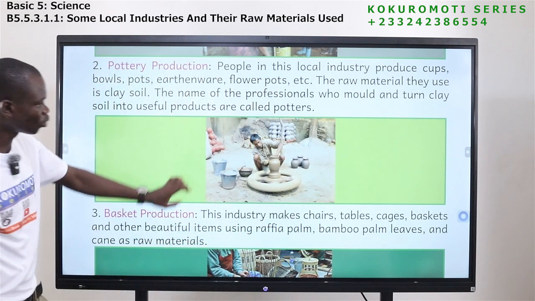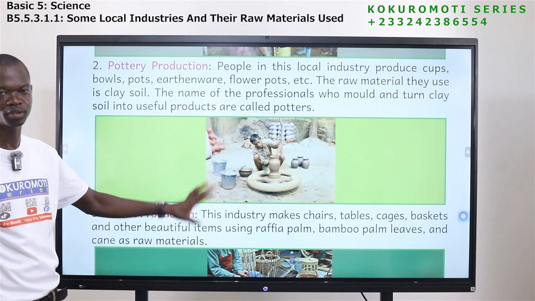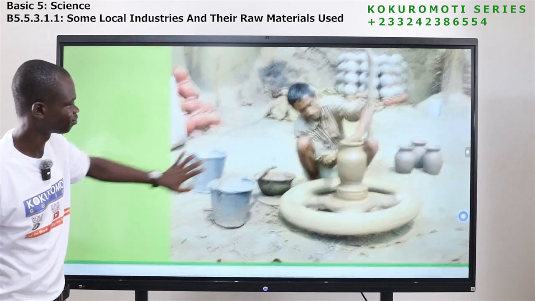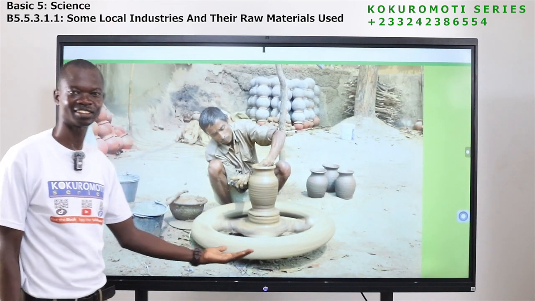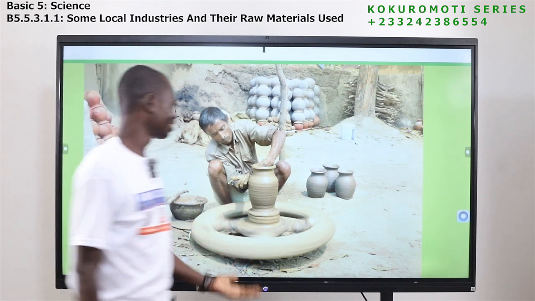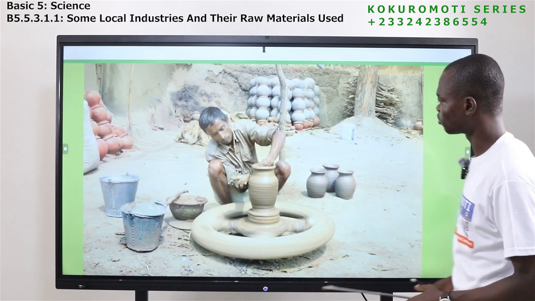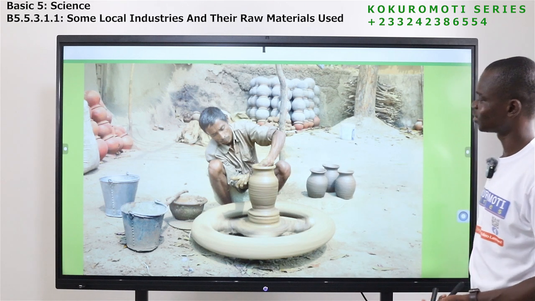The people who are into this business are called potters. So this man is a potter. What do you see here? He's making what? Pots, the ones in which we store water. So this is a potter.